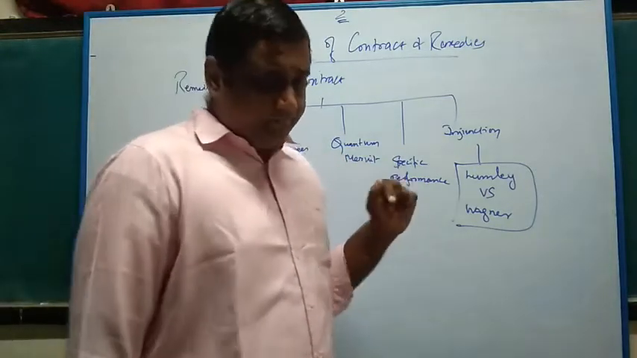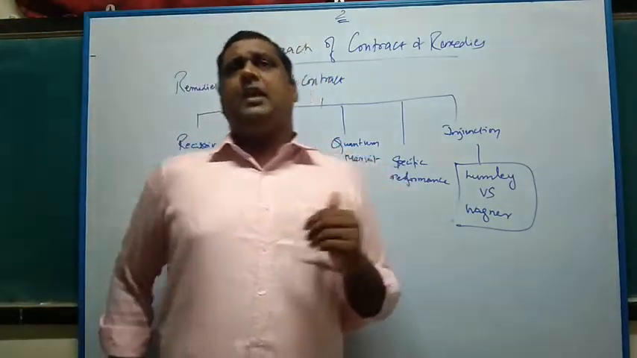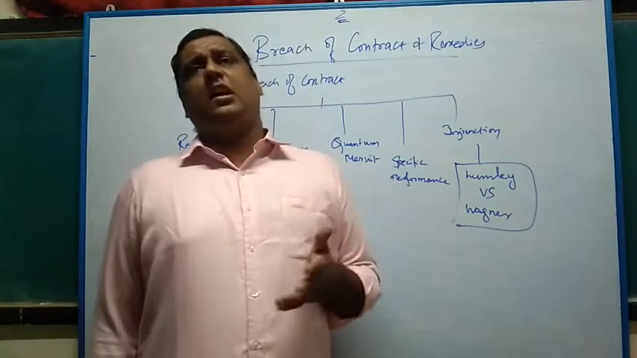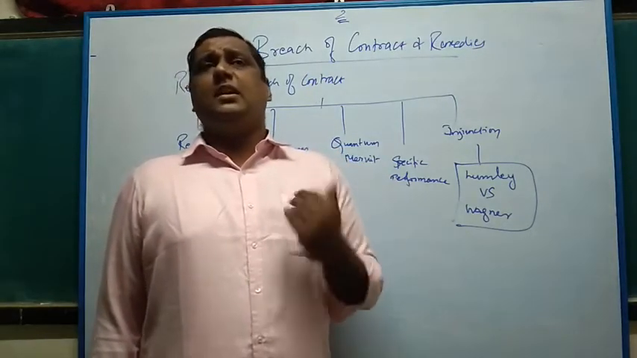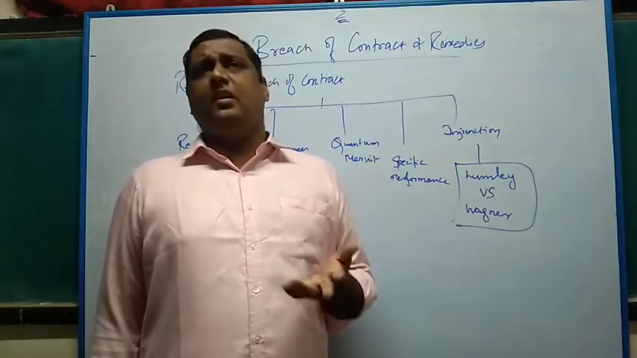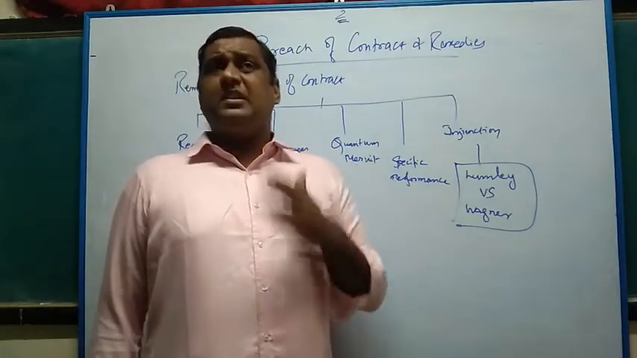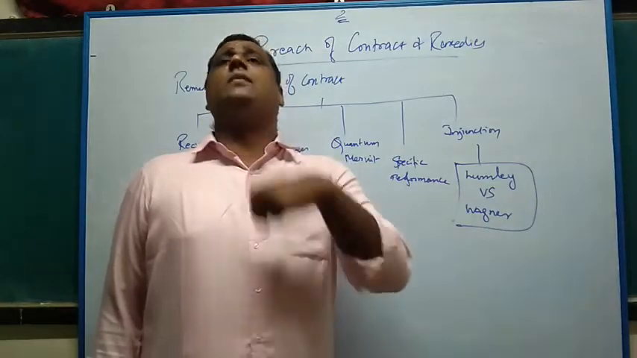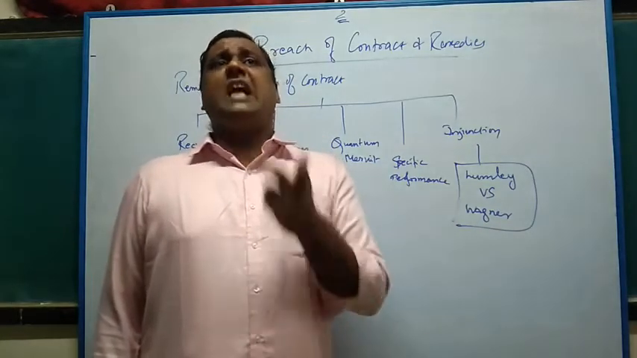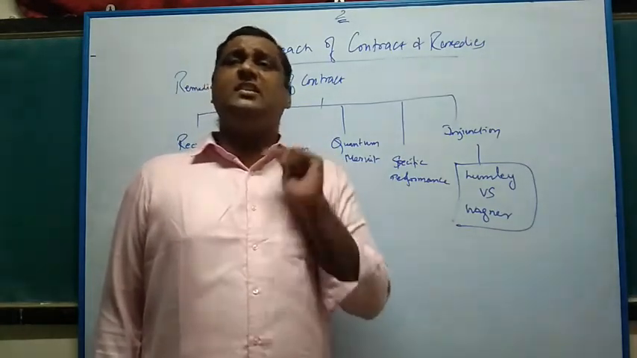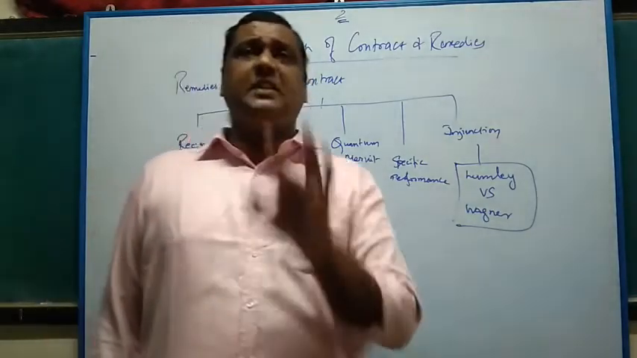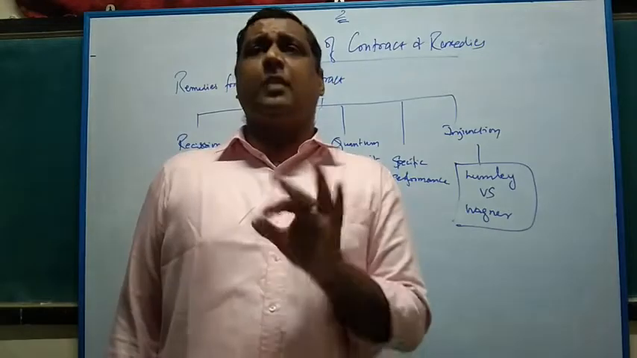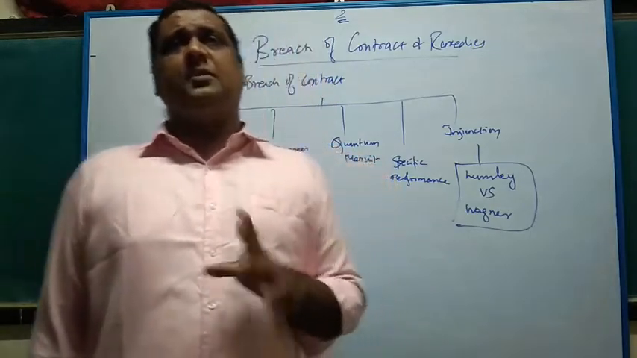Specific performance. A and B agree to enter into a contract where A agrees to deliver certain bags of rice to B, but he doesn't deliver the bags of rice to B on a particular date. What happens is B can insist that A deliver the rice as per the terms and conditions of the contract, insisting on performance. That is called specific performance.